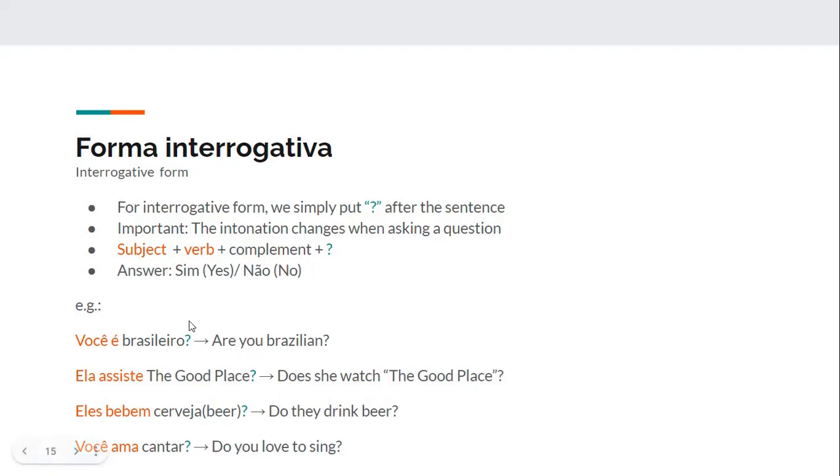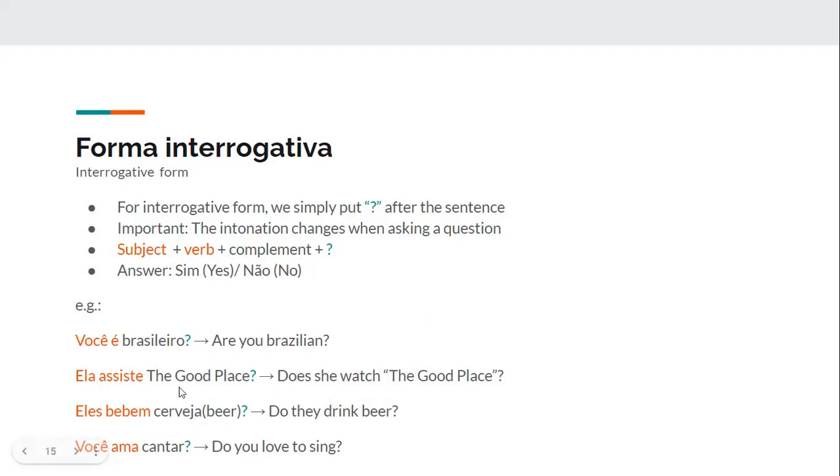So I'll be reading first the question, and then I will read it as if it's an affirmative sentence, just for you guys to notice the difference in the intonation. So here, você é brasileiro? Are you Brazilian? So você é, are you, brasileiro, Brazilian?